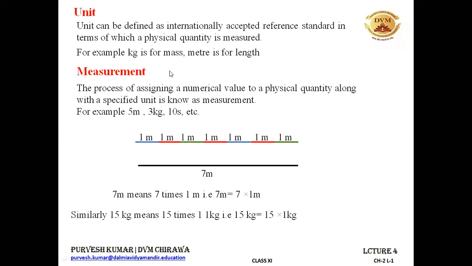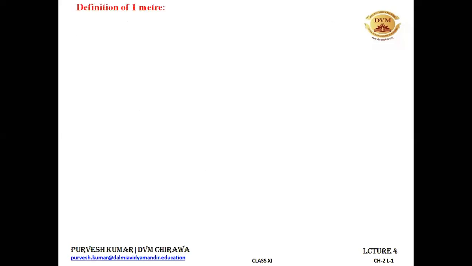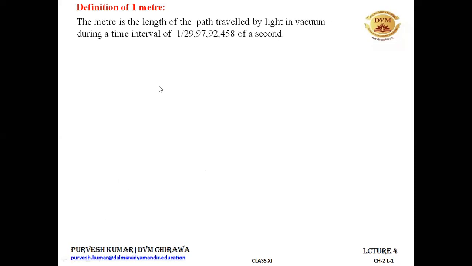All right. Let's move towards the definition of 1 meter. What is 1 meter? All right, so let's see. 1 meter is the length of the path traveled by light in vacuum during a time interval of 1/299,792,458 fraction of a second. All right.